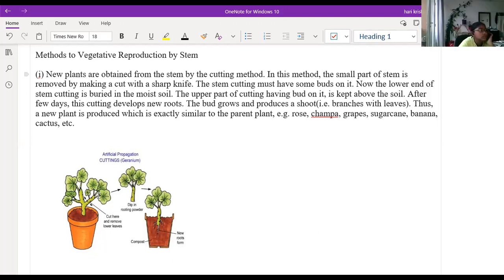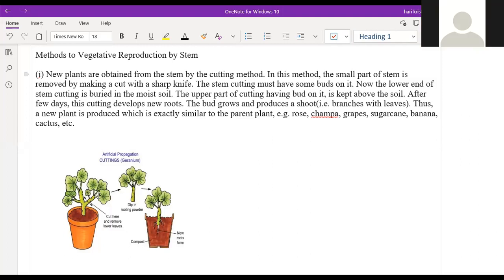So what about the rooting powder? Rooting powder is not necessary always. Just in the cities, or in the place where they keep all the plants, what is the name? The nursery? Nursery, good.